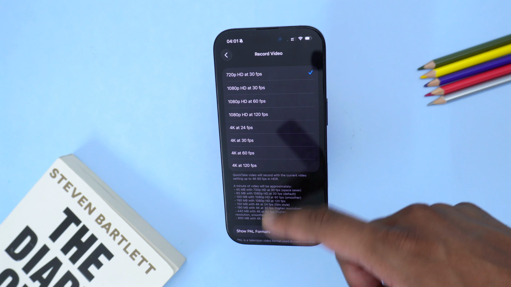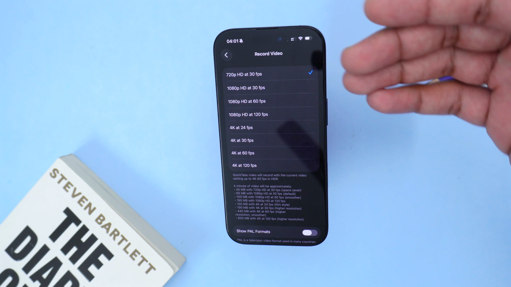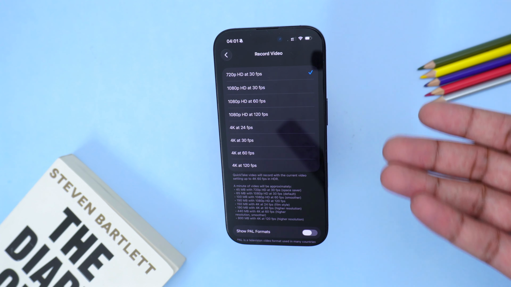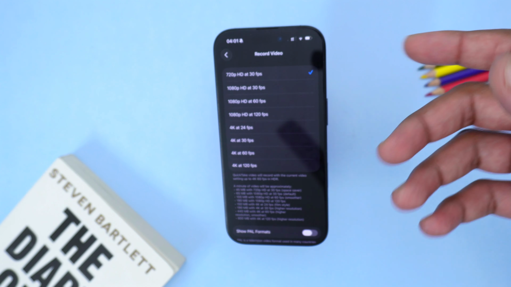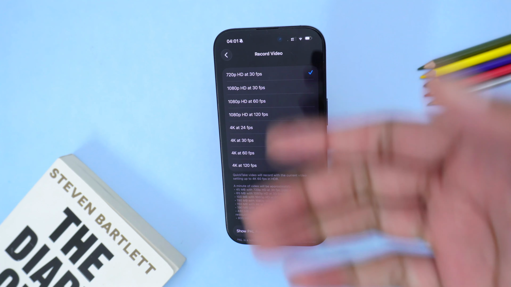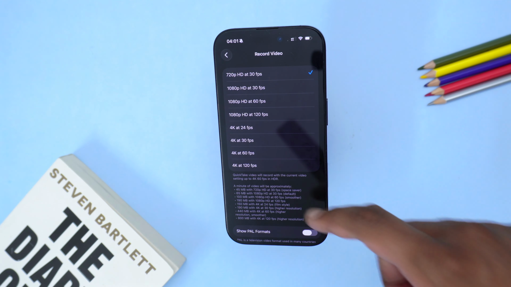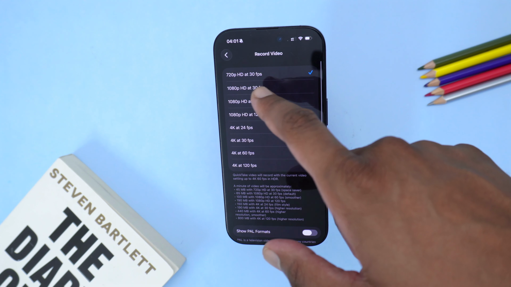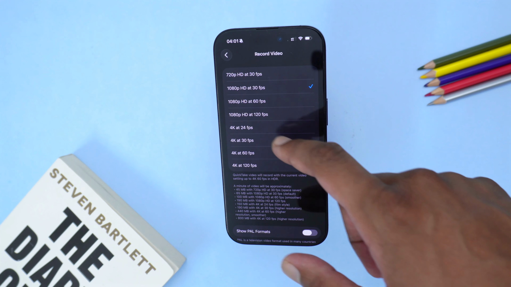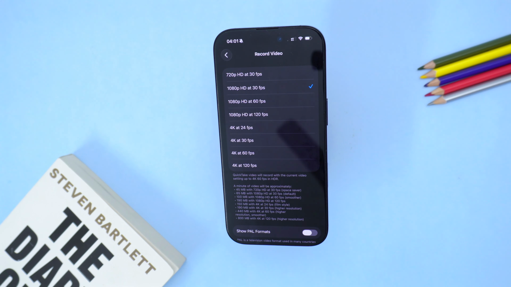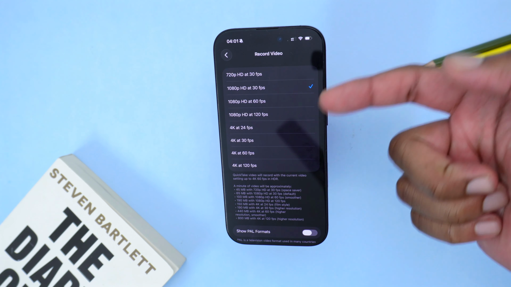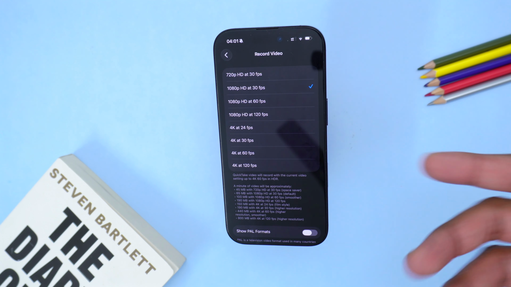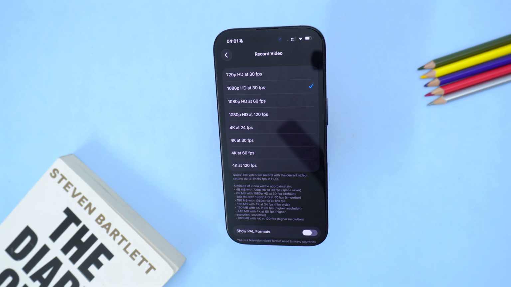But please note that we do have a note down here which says the higher the frames per second, the more space that file will occupy. For example, you might shoot a 1-minute video and that might occupy around 1 GB of storage. So you need to check both of the sides. I would recommend you keep it always at 30 FPS. You can say 1080p HD at 30 FPS, but whenever you want to do a slow motion, you can simply switch it to a much higher FPS. It can be 1080p at 120 FPS or 4K at 120 FPS.